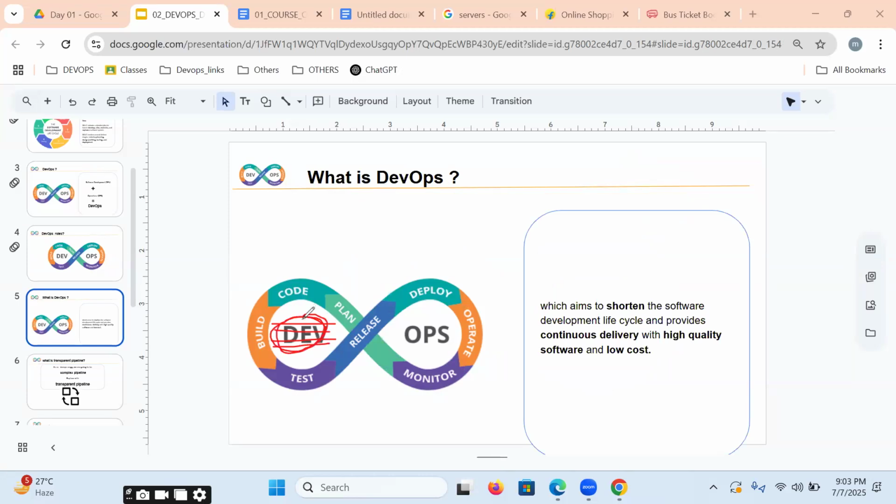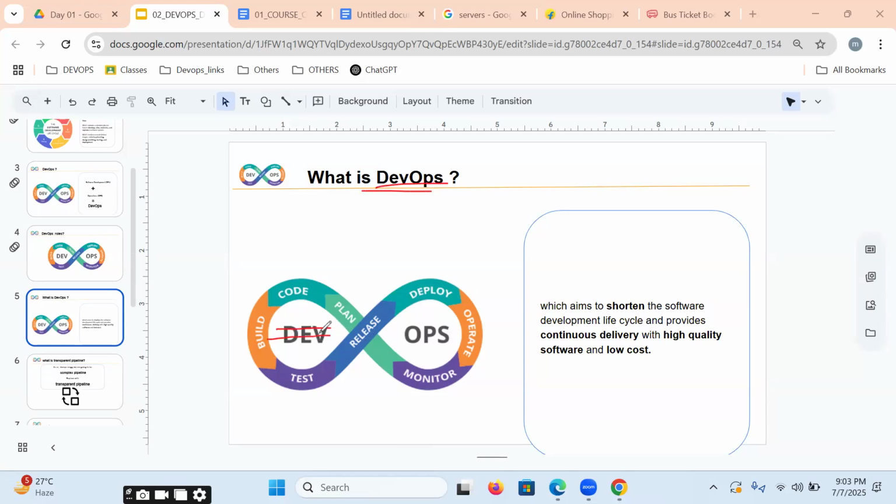These lines of code, as a DevOps engineer, we're going to be making working software. We're going to be delivering it into the production environment within the shortest time, with high quality and low cost. That is nothing but what exactly a DevOps transparent pipeline is. Shall we repeat the same point one more time? It is very important. So what is DevOps?